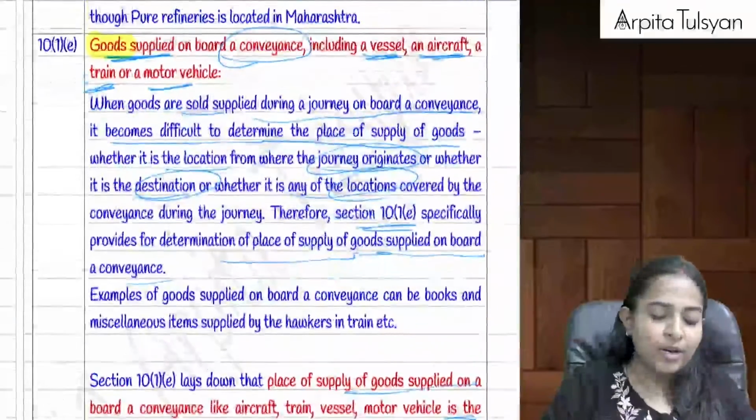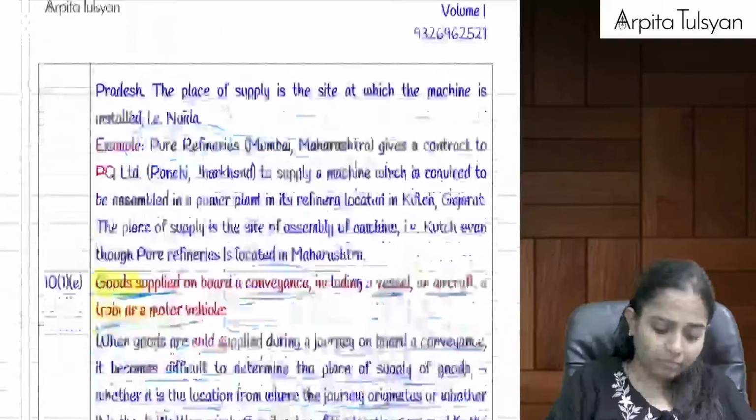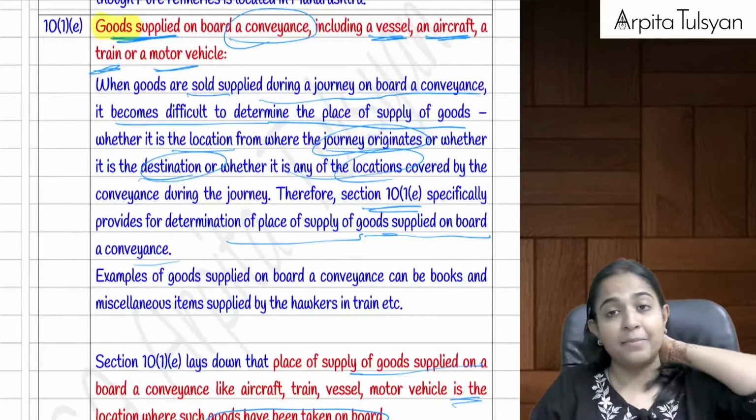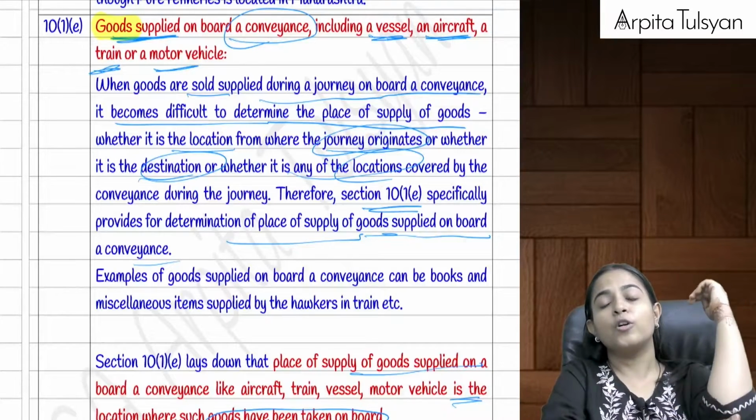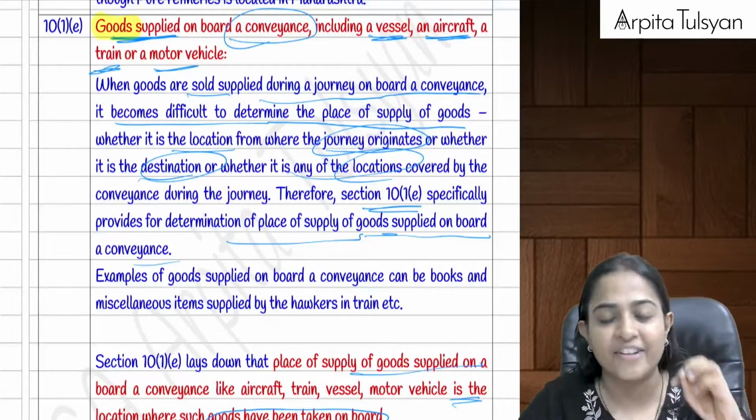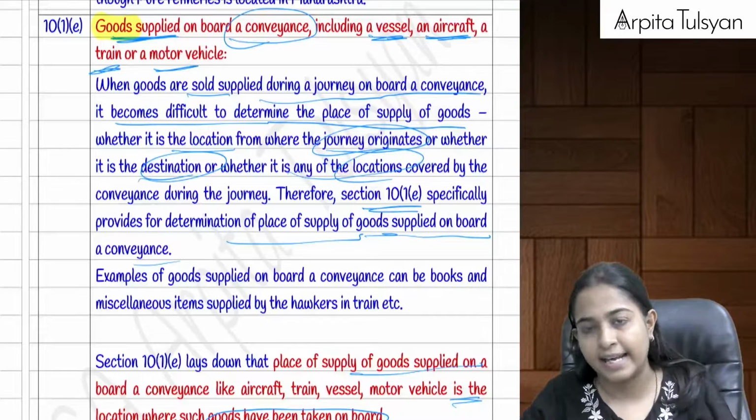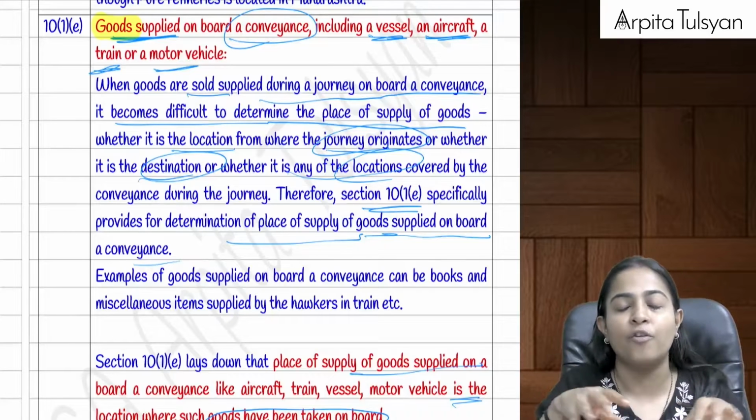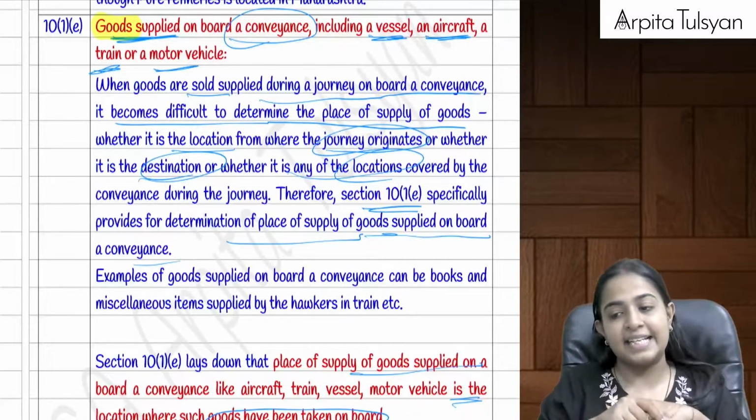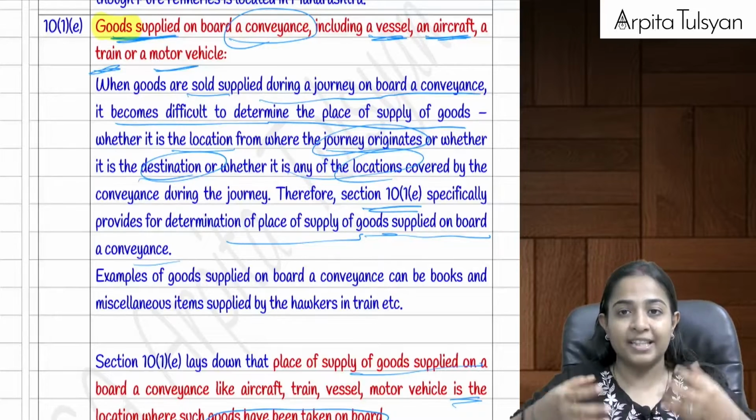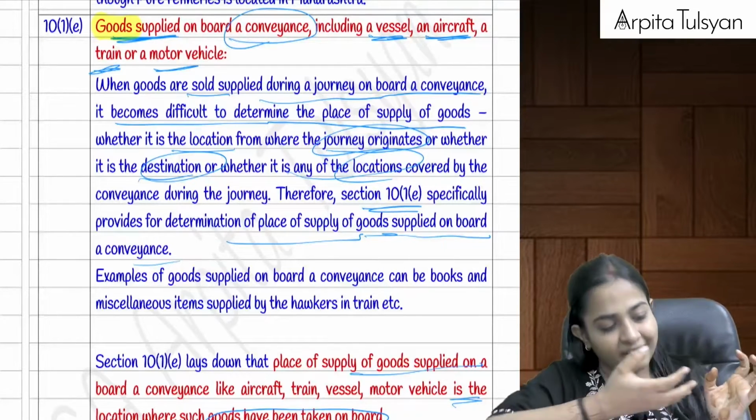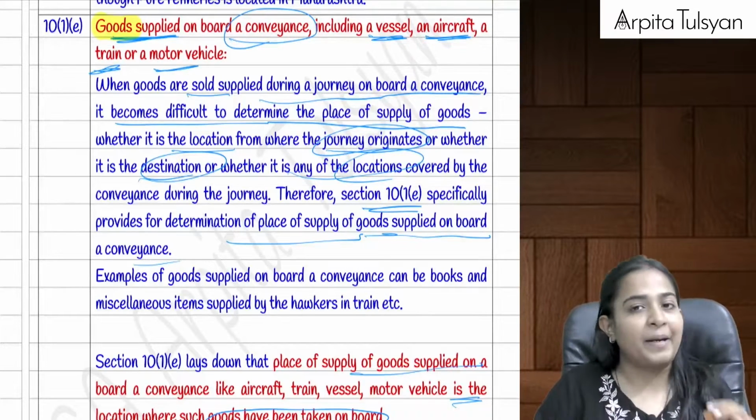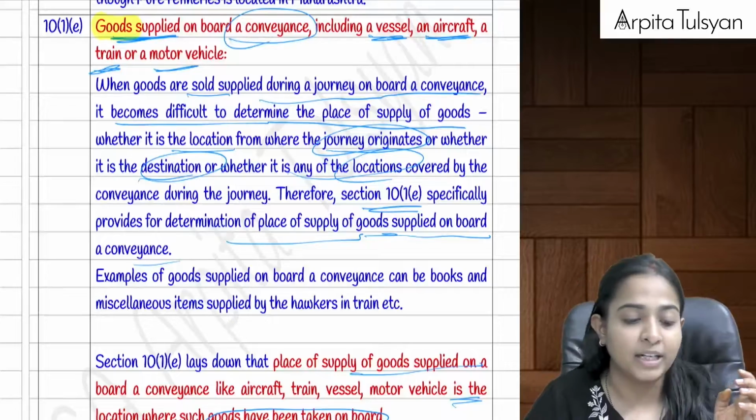Okay, then going on to the next section, that is section number 10.1e. What is section number 10.1e? Very important, many times repeated in the question answers also. Goods supplied on board a conveyance including vessel, aircraft, ship, train, motor vehicle, etc. Whenever the goods are sold during a journey on any of these conveyances, the place of supply will be the place where the goods have been taken on board. जहां से गुड्स को चढ़ाया है, ठीक है, that place will be considered as the place of supply. Doesn't matter where you are selling the goods, that is totally irrelevant.